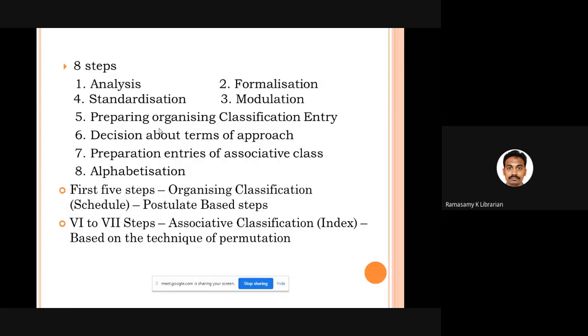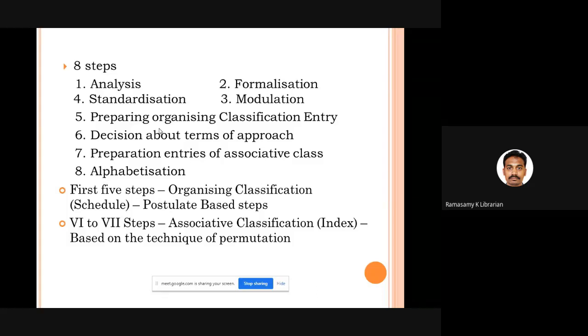Good. See, in POPSI, when you are going to prepare subject headings for a particular book, that will consist of 8 different steps. What are they? The first 5 steps: analysis, formalization, modulation, standardization, and organizing classification. These 5 steps are based on the postulates.